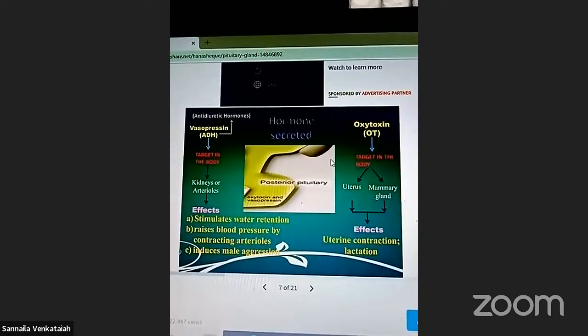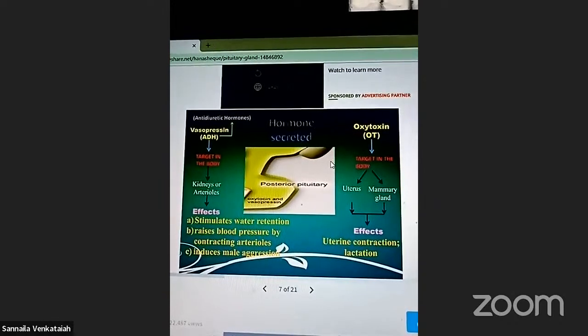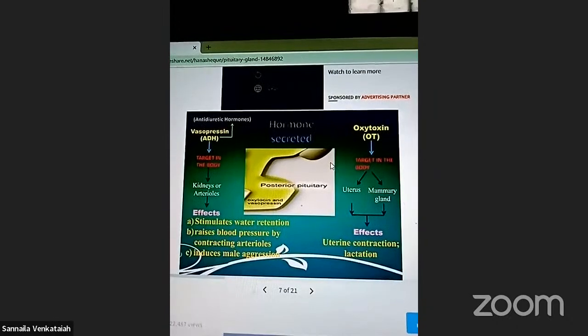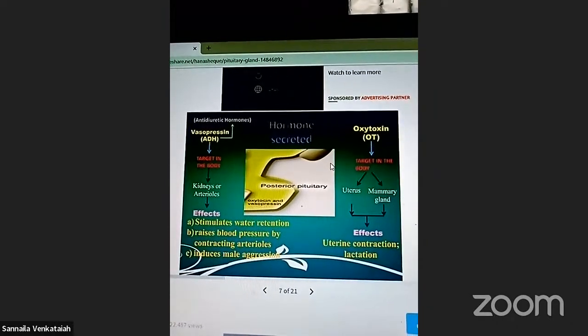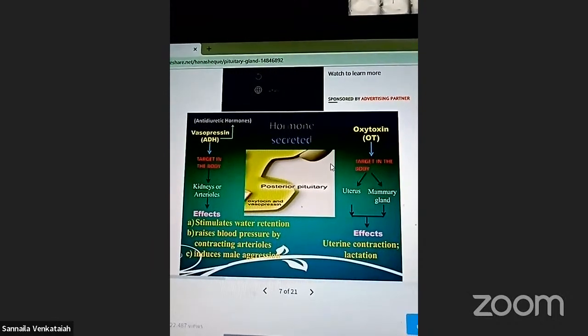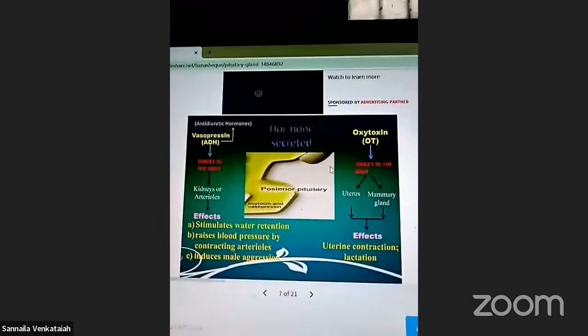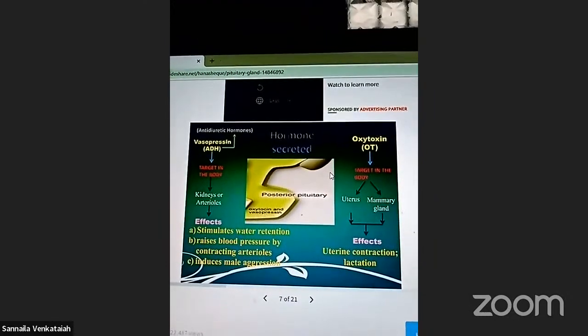Oxytocin. The targets in the body are the uterus and mammary glands. It affects uterine contraction and relaxation. And vasopressin.